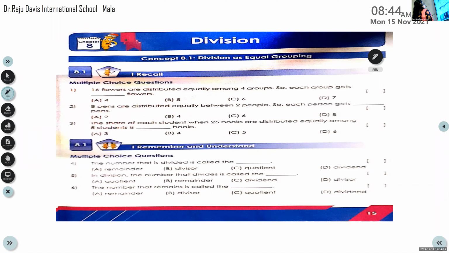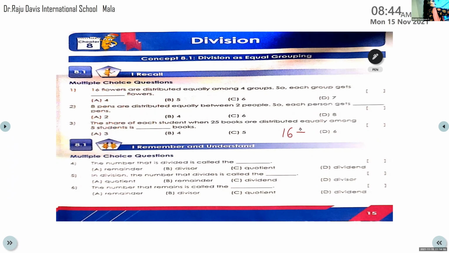Okay. The first question: 16 flowers are distributed equally among 4 groups. So each group gets dash flowers. So the number of groups is given and the total number of flowers is also given. You have to find out how many flowers will be given to each group. So here you can divide like this: 16 divided by 4 is equal to dash. This is to be found out.